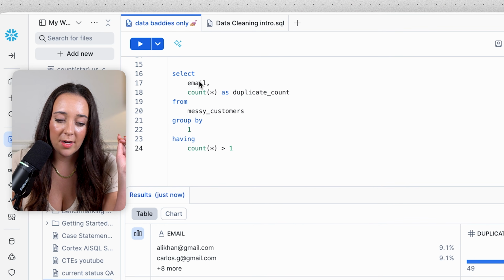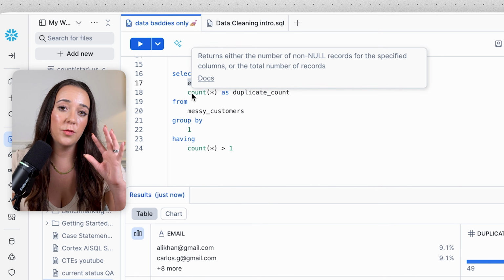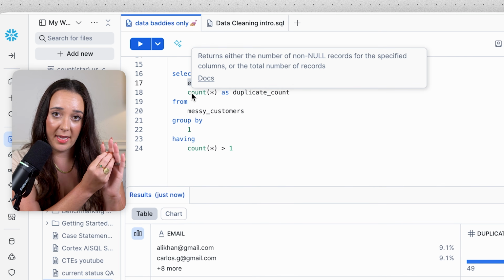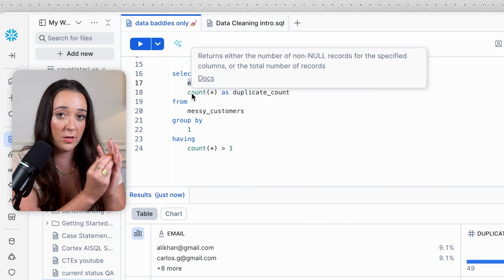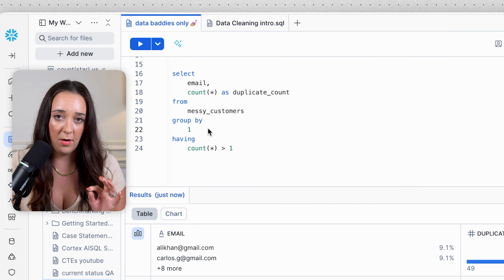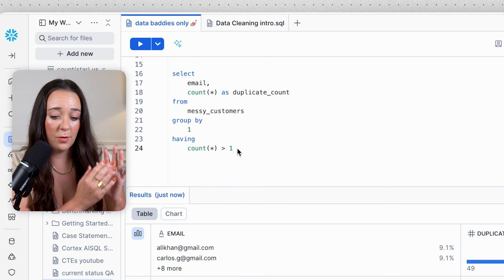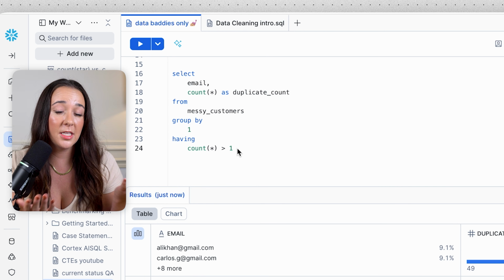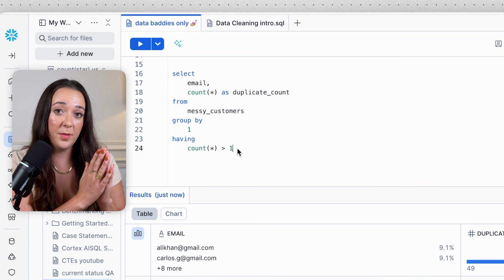So what we're gonna do is select email, and then count the number of rows for every single email. That's gonna count all of the duplicates, how many times that email shows up in our data set. So we're grouping by email, and then filtering all those groups, so filtering the emails with those that have a count greater than 1. That's basically gonna show us all of our emails with duplicate counts.